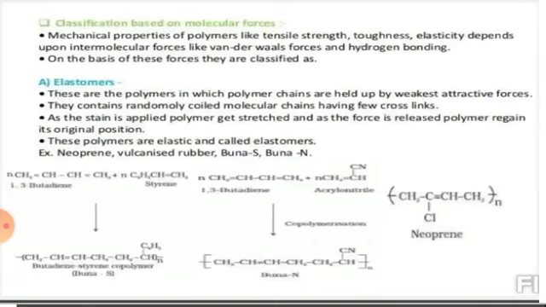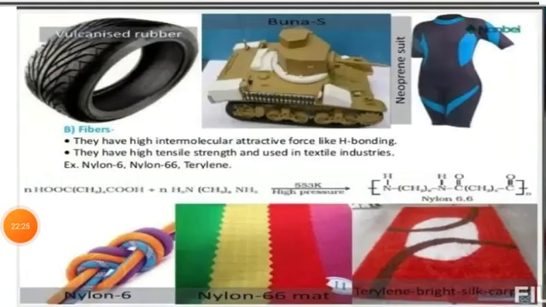Further we are going to study all these preparations. So here students, vulcanized rubber, Buna S, neoprene, these all are elastomer polymers. The second kind is your fiber. They are polymeric solids that form thread.